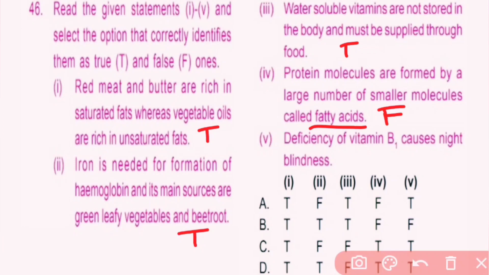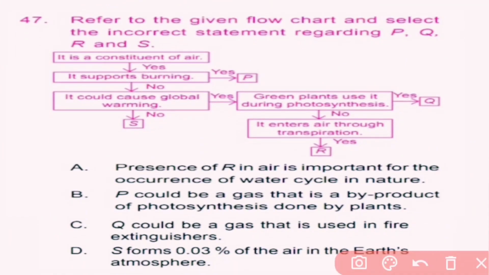Option 5. Deficiency of vitamin B1 causes night blindness. No, it causes beriberi. So it is also an incorrect statement. So here B is the correct answer. Question number 47. Refer to the given flow chart and select the incorrect statement regarding PQRS.